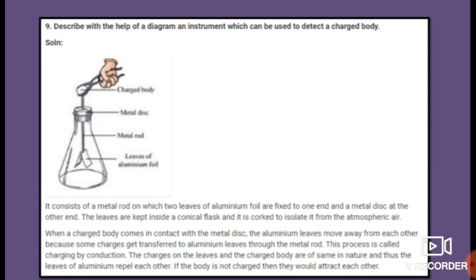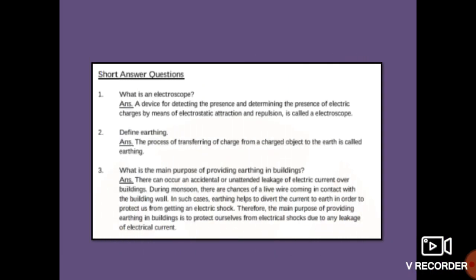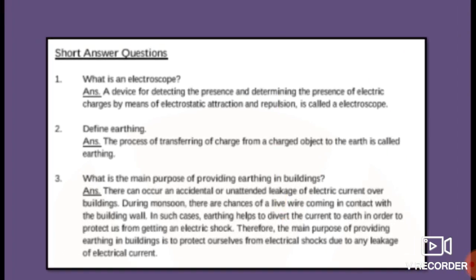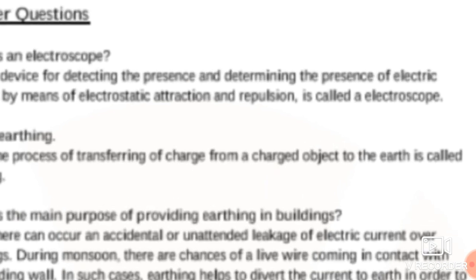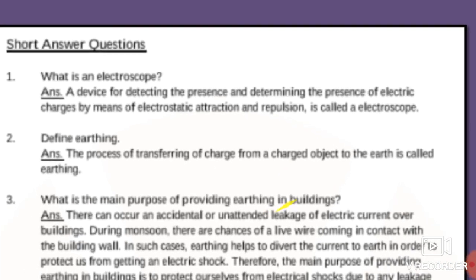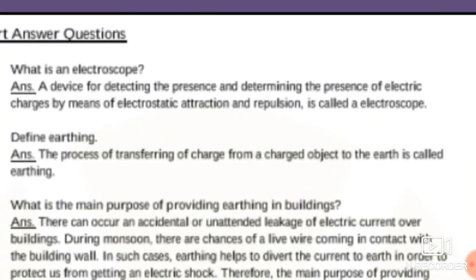Now, next one, answer the question: what is an electroscope? A device which is used for detecting the presence of electric charges by means of electrostatic attraction and repulsion is called an electroscope.